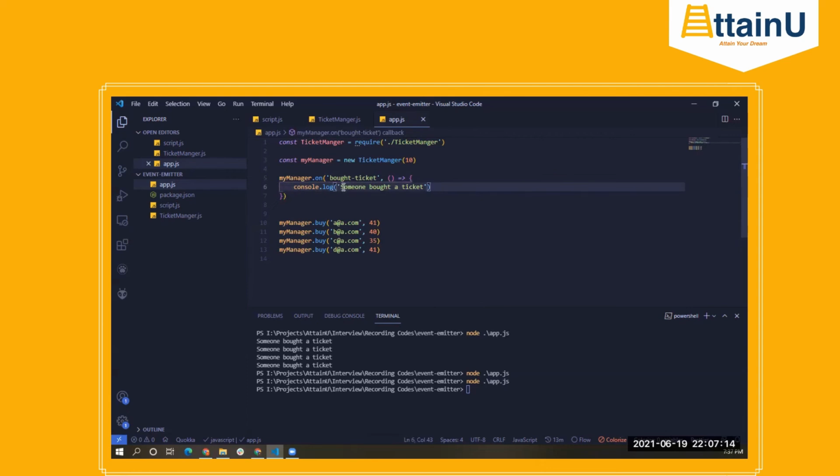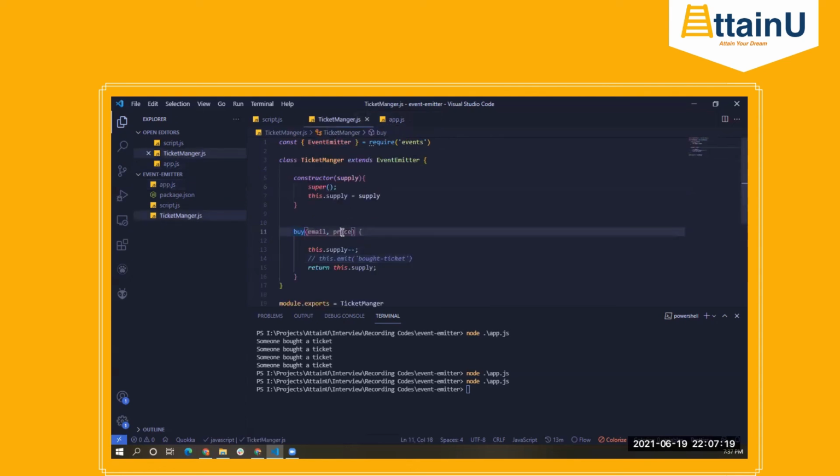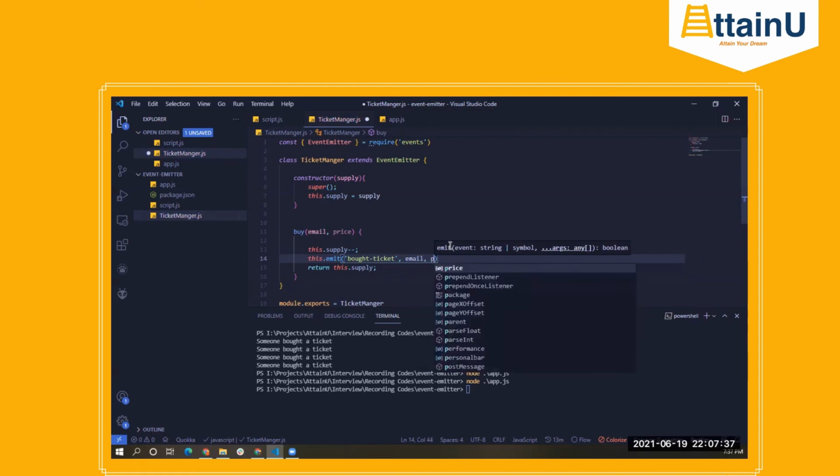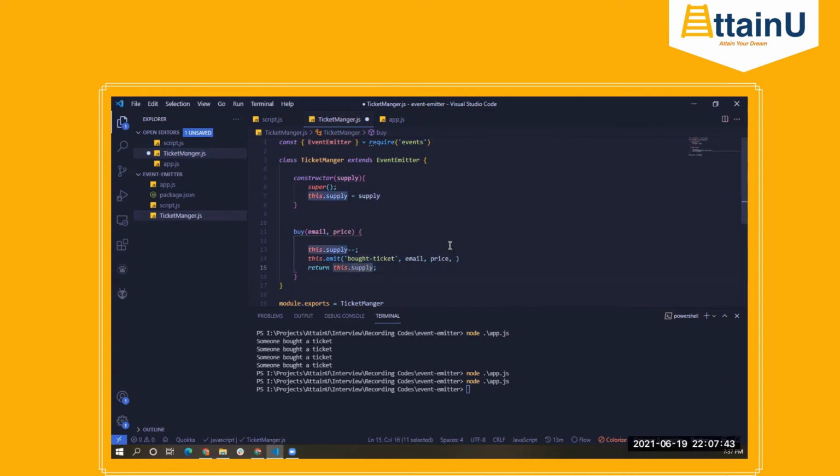So we can improve this, right? Whatever we have learned earlier, we can improve this. Since email and price are available here, whenever the buy function is getting called, what I can do is, whenever the bought ticket event gets triggered, I'll also pass the email, the price, and the value of how many more tickets we can sell. Okay.